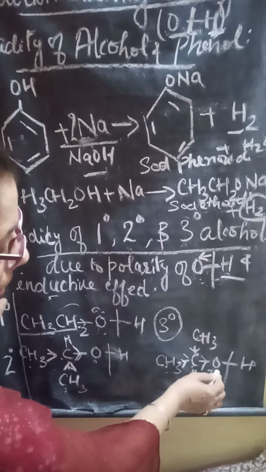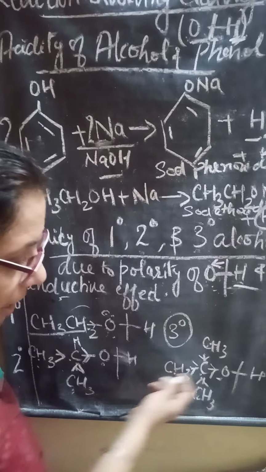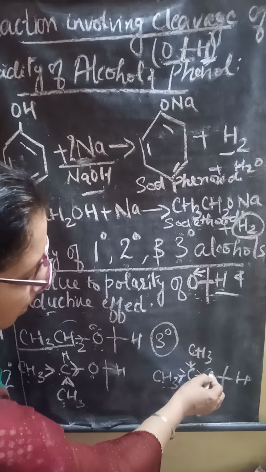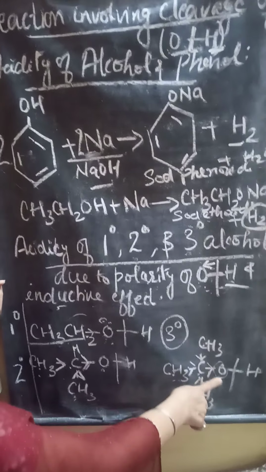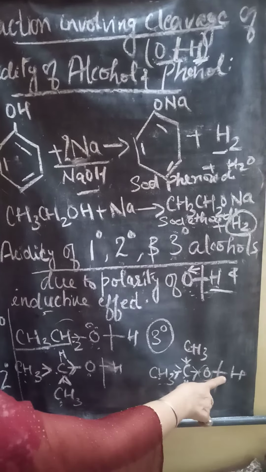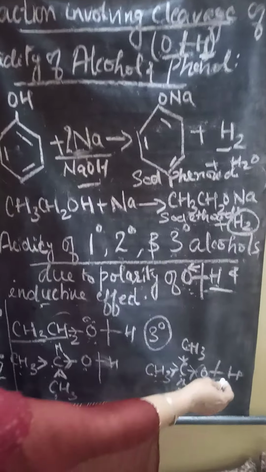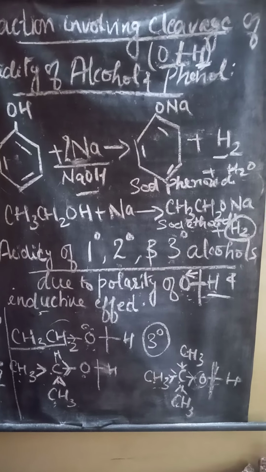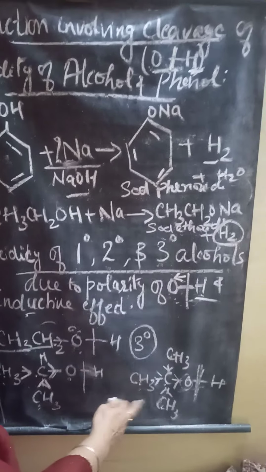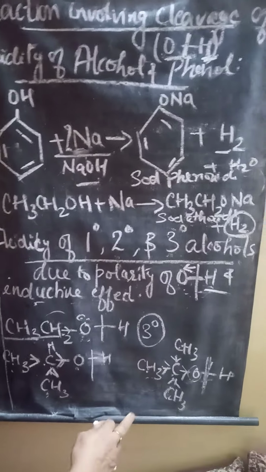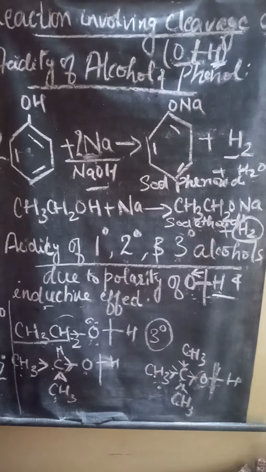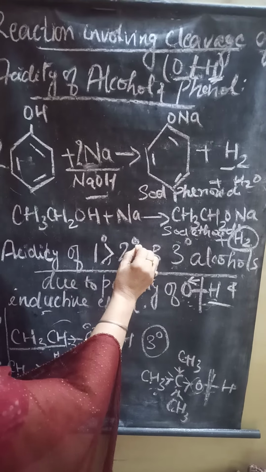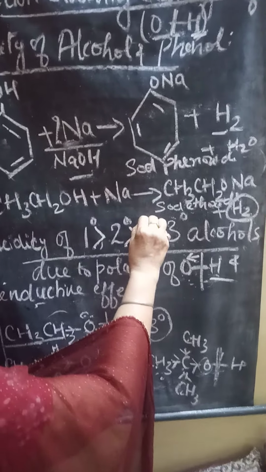When electron density increases, the attraction or polarity or pull of electrons towards itself decreases, as oxygen is no more in need of electrons to withdraw from the hydrogen. So the bond breaking tendency decreases, and thus the acidic nature of tertiary alcohol is very less. So we can finally say that primary is more acidic than secondary, and secondary is more acidic than tertiary.